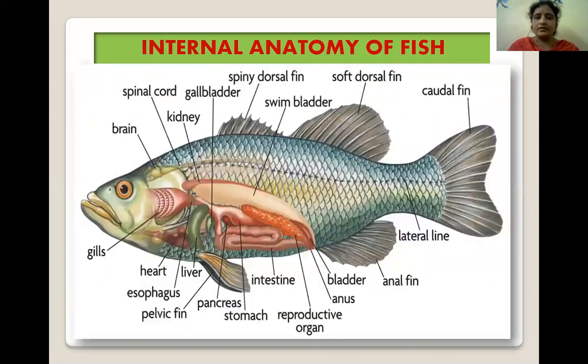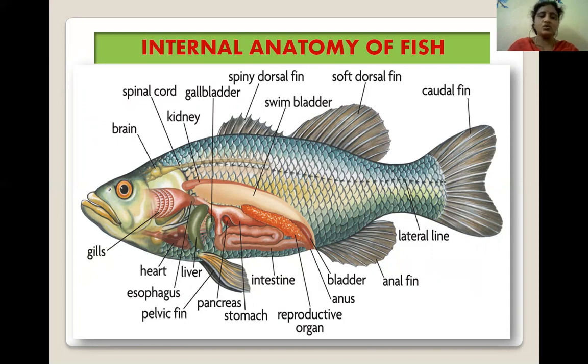Next, internal anatomy of fish. Let us come to the internal features of fish, which has an endoskeleton. The skull has a double occipital condyle, and the jaws are with or without teeth.